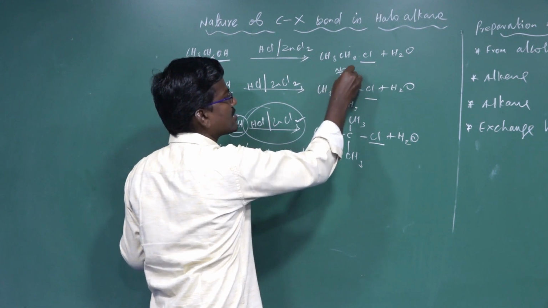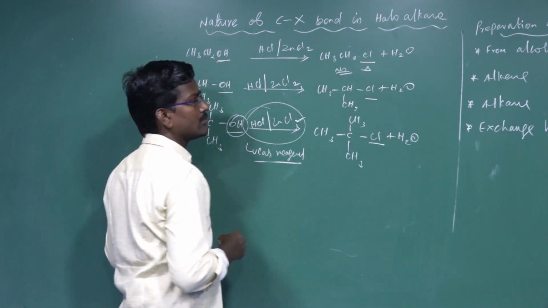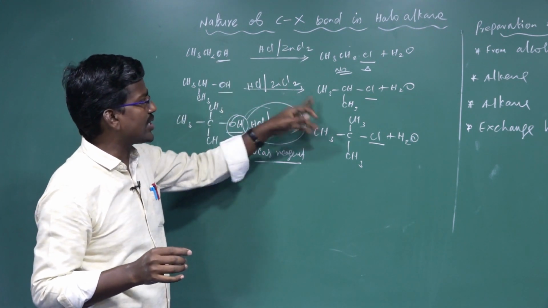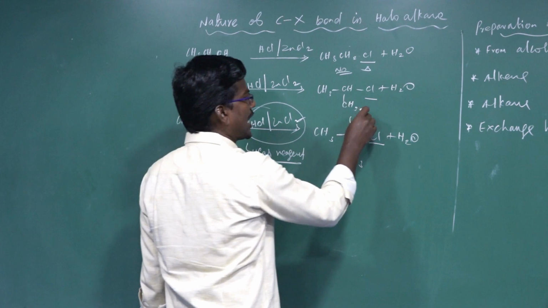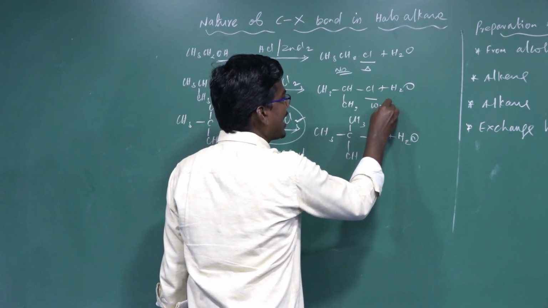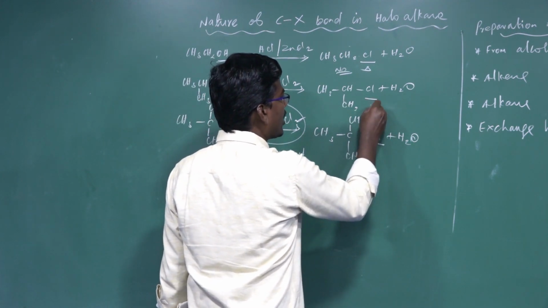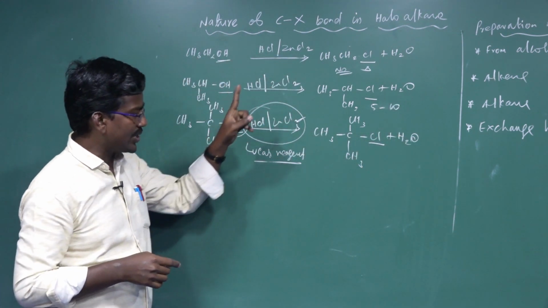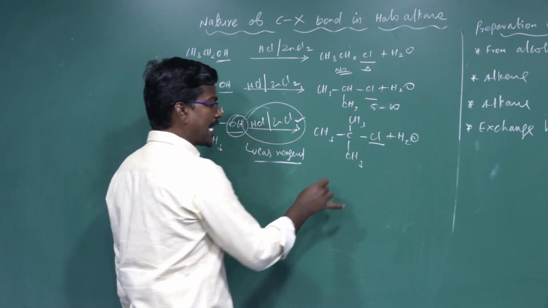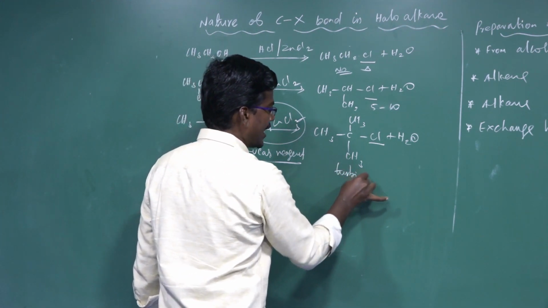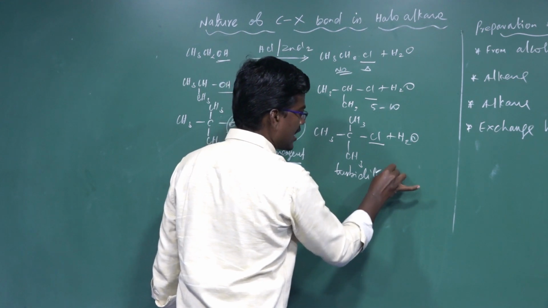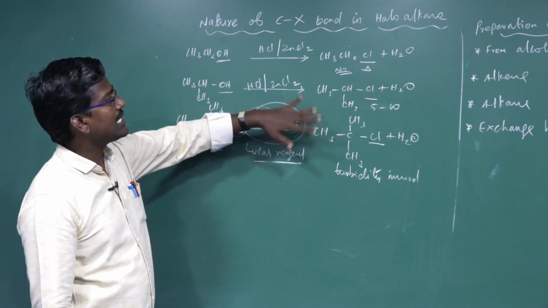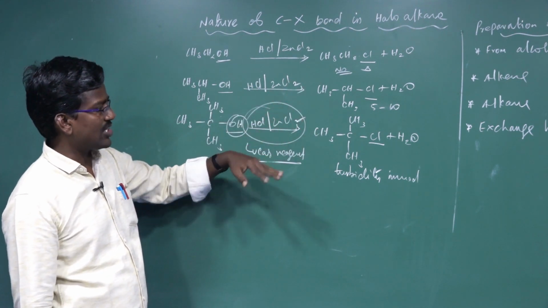No turbidity appears; the turbidity appears only on heating. Secondary alkyl alcohol can be converted into secondary alkyl halide. The turbidity appears after 5 to 10 minutes. Here tertiary butyl alcohol can be converted into tertiary butyl chloride. Turbidity immediately appears. So this reaction distinguishes between primary, secondary and tertiary alcohol.